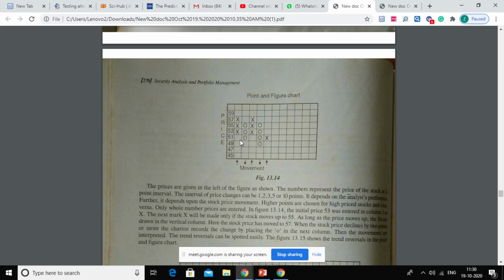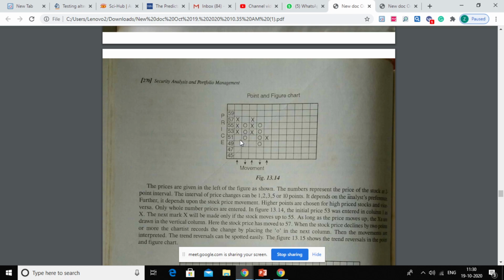Okay. This is the formula for your relative strength index: average gain per day and average loss per day.